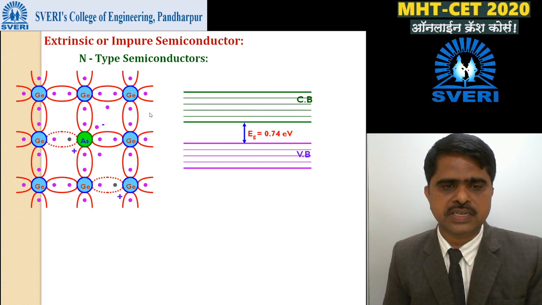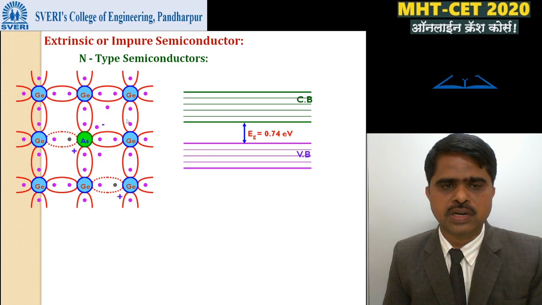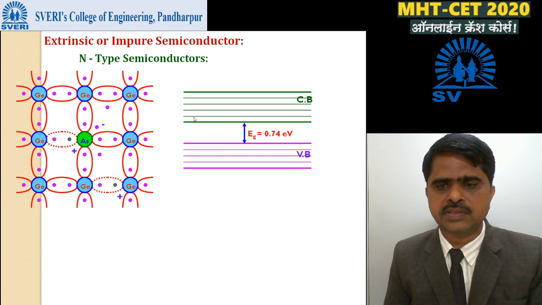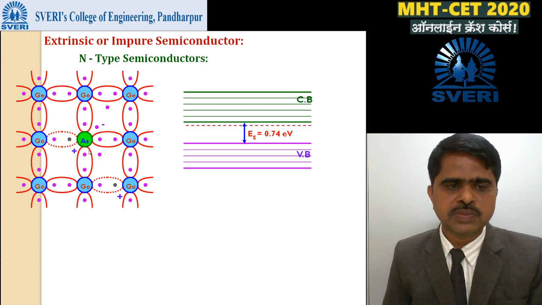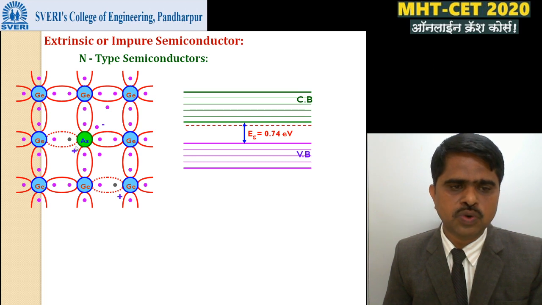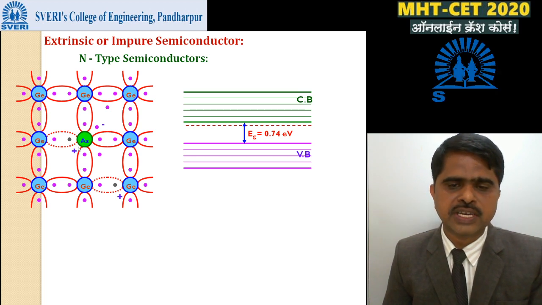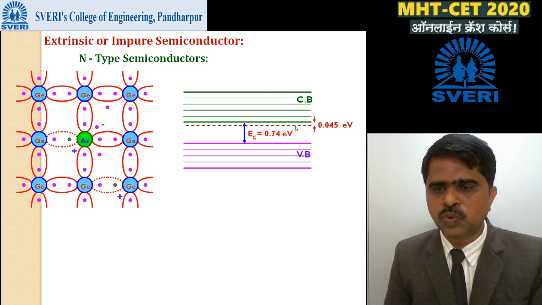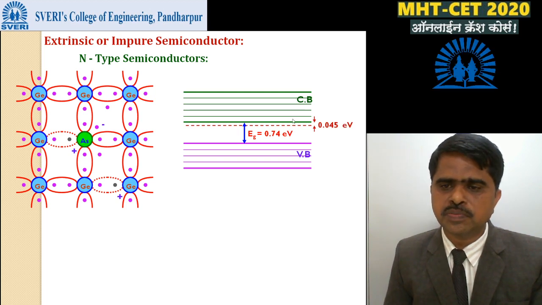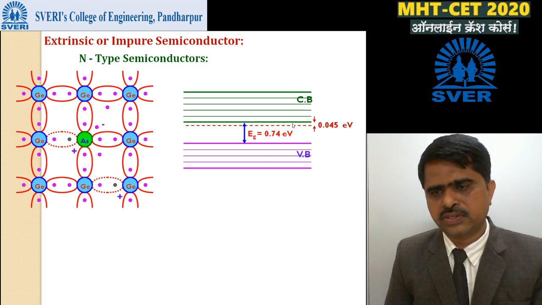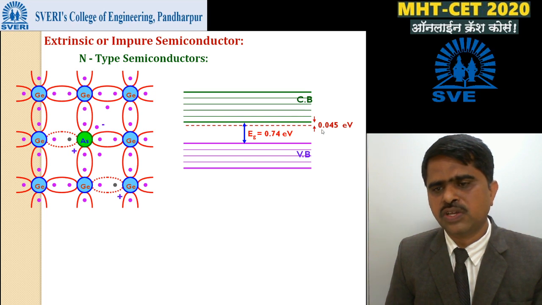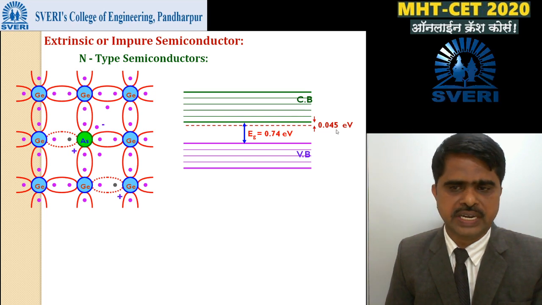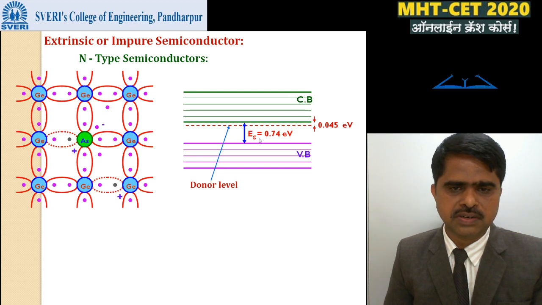Forbidden gap means the energy required to break the covalent bond between the two germanium atoms. Then, due to the addition of these fifth group elements, the dopant atoms, a new energy level is formed. That new energy level is called the donor level, and its position is just below the conduction band. The separation between this donor level and the conduction band is very small, 0.045 electron volt.